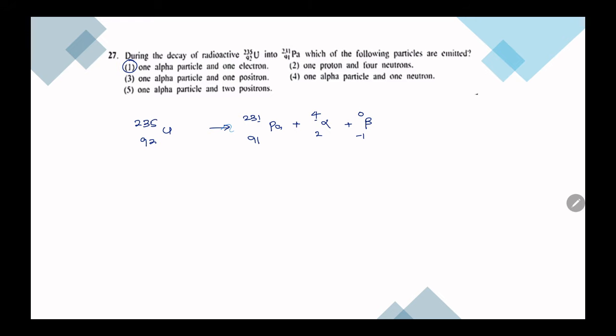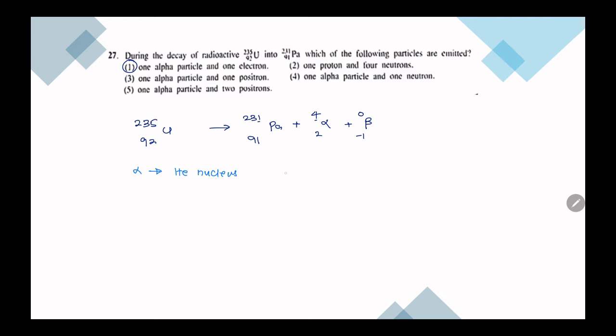What is an alpha particle and what is this beta? Alpha particle is actually the helium nucleus.